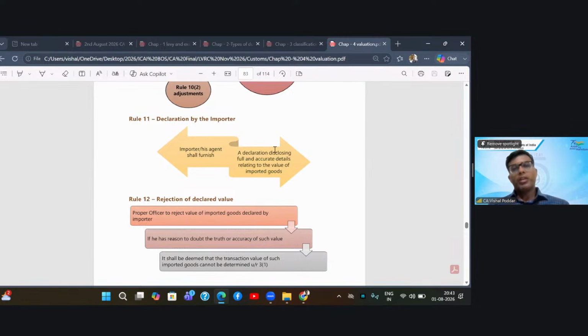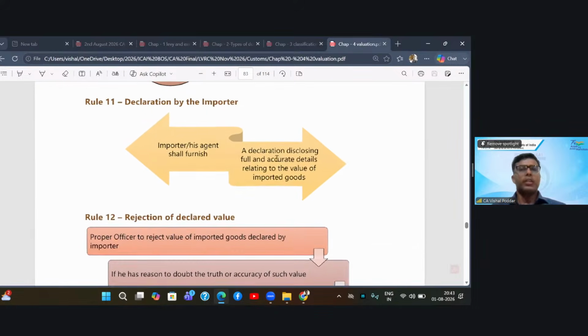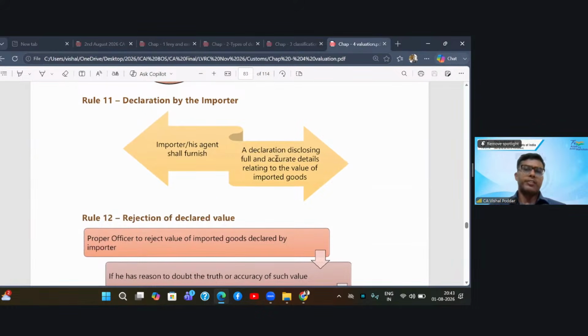Now coming to Rule 11. What is Rule 11 dealing with? It deals with declaration by the importer. Now what it says is that the importer or his agent is required to give a declaration that whatever details, whatever values, whatever documents the importer has provided are true and fair. That is, all the documents, all the details given are correct and accurate.